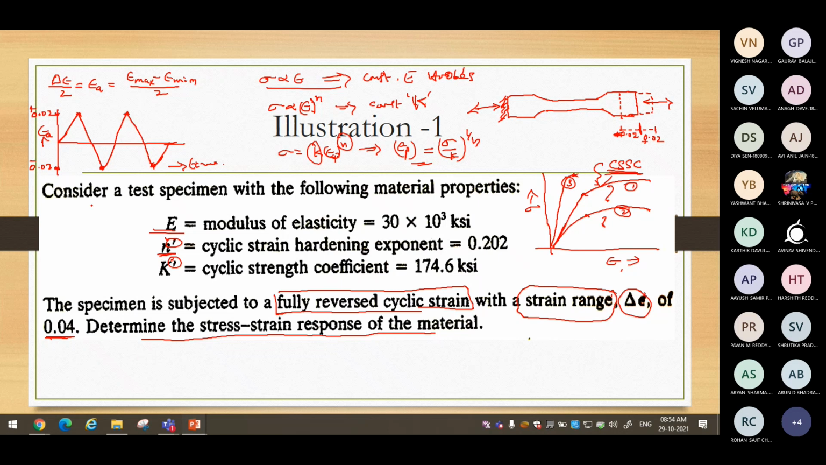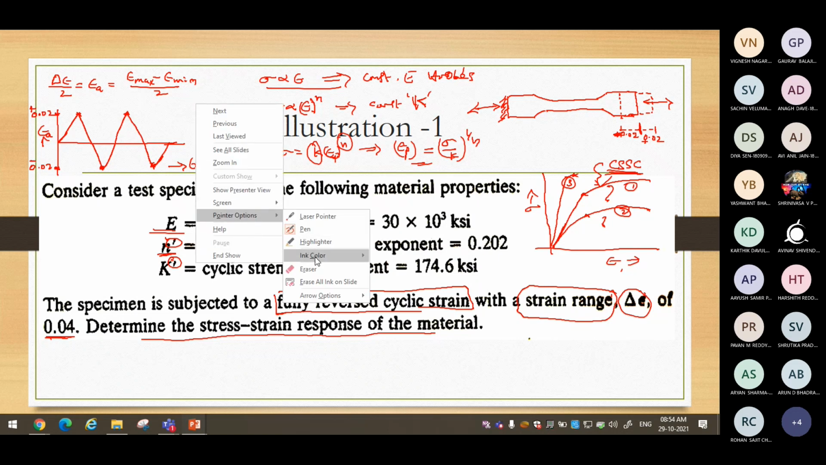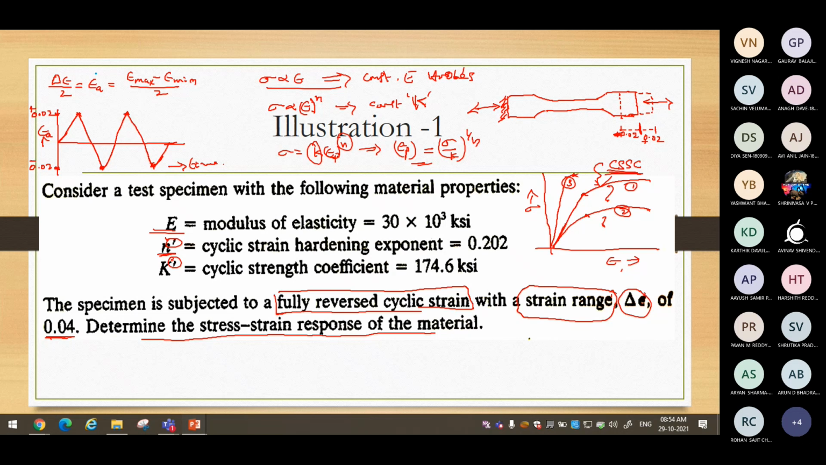Now we have to determine when you are going to pull for 0.02, how much stress in the material you are going to observe. What is the stress? This is what we have to determine. So starting from 0, you look into the leftmost side, starting from 0 till I reach a magnitude of epsilon 1, because this is the first cycle. So epsilon max 1 or epsilon 1, till I reach this particular point. Now, how much is the stress?